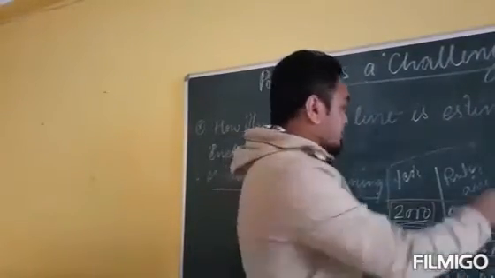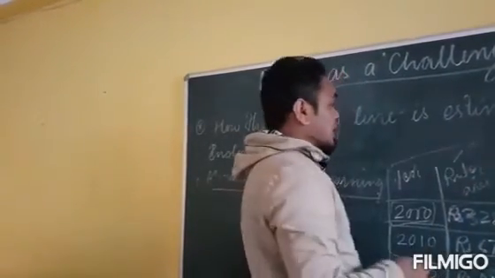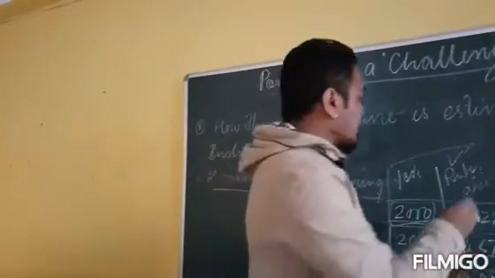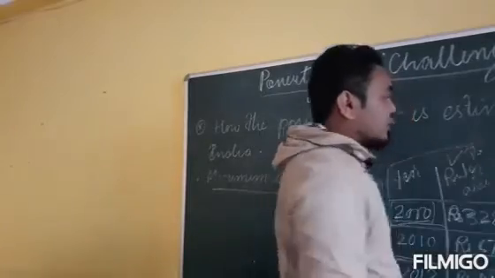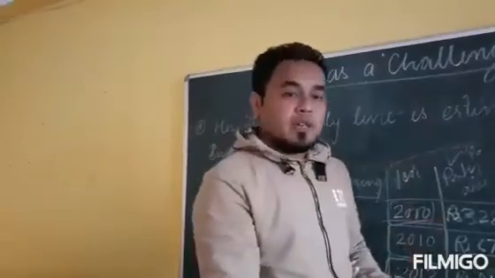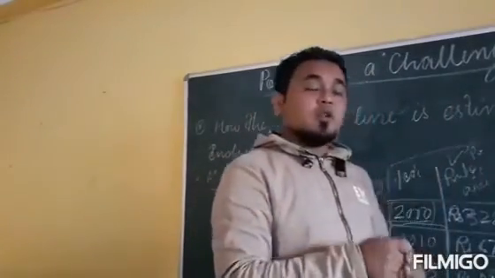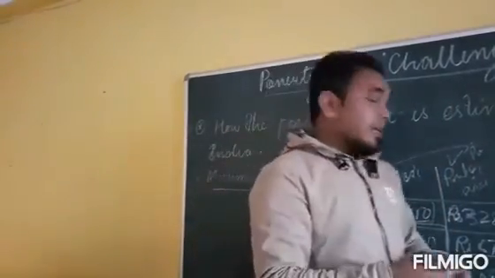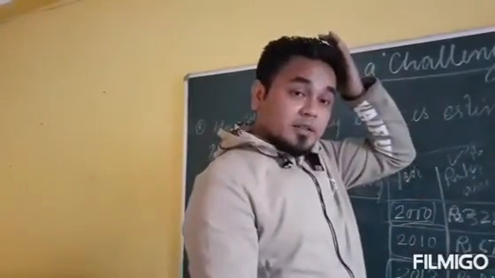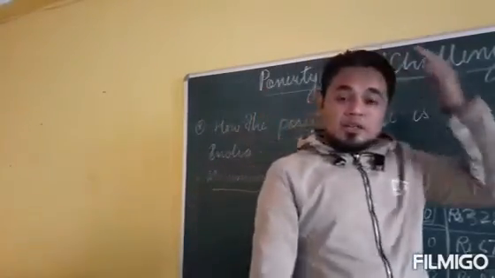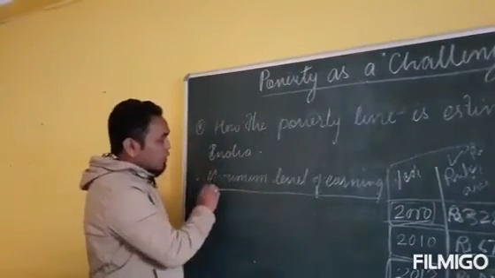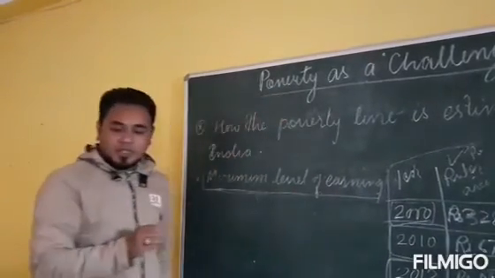The prices of goods are much lower in the rural areas compared to the urban areas, because the people living in the urban areas have to maintain their dress up and their standard of living also. Because of that, they have to earn more than the people of the rural areas. So looking at all those things, the social scientists estimate the poverty line.